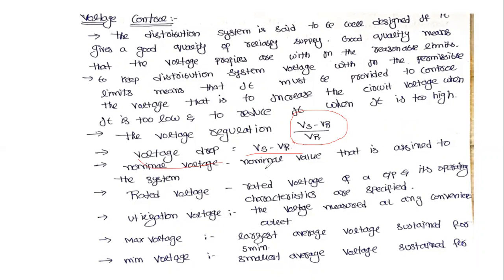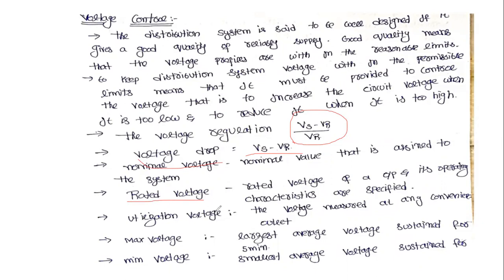The nominal voltage is the value that is assigned to the system, and rated voltage means the voltage at which the output and its operating characteristics are specified. Depending upon the rated voltages, the operating characteristics are specified.